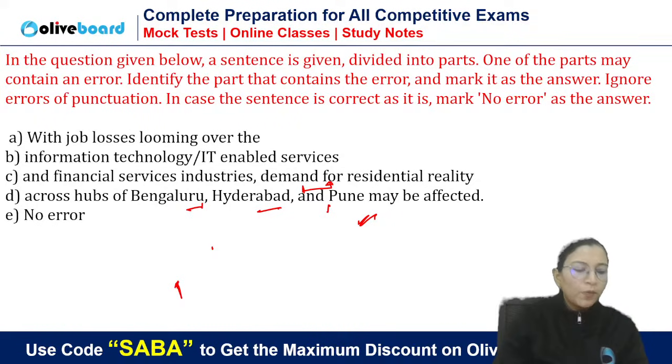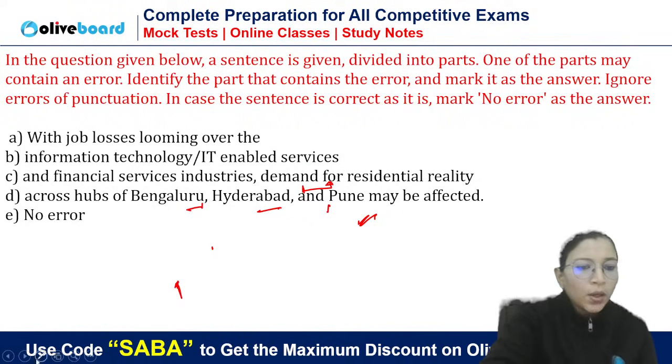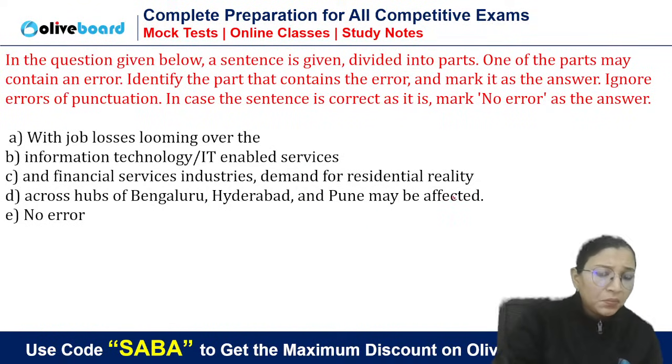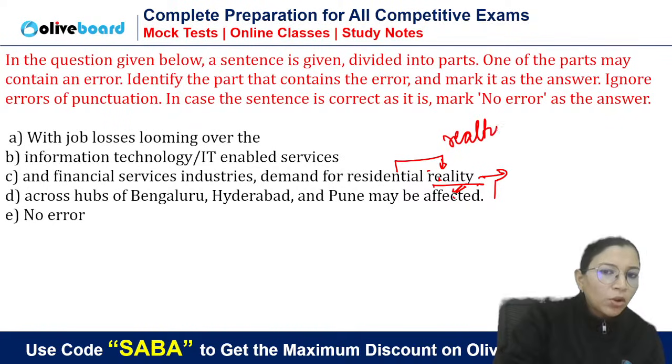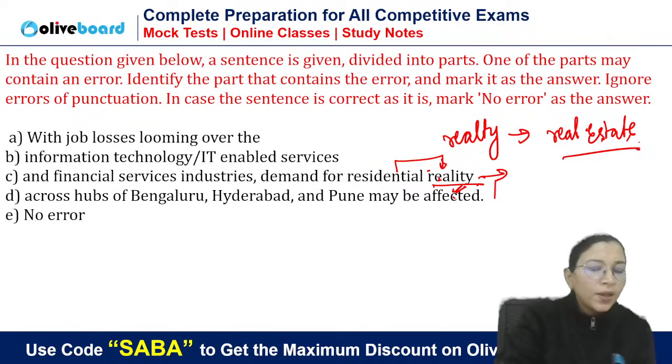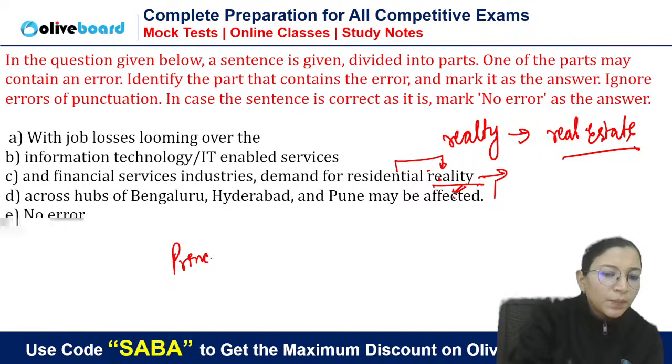Now, let me tell you, you people will not get this error because it is based on homophone and it is a context based error, not a grammatical based error. This reality is what? This reality means based on real incidents. Here we are talking about residence, demand for real estate means property. So this reality is related to real estate. So there is a case of homophone based error, like we get the error based on principal and principle. But usually, unless you know these mistakes, you don't get the error.